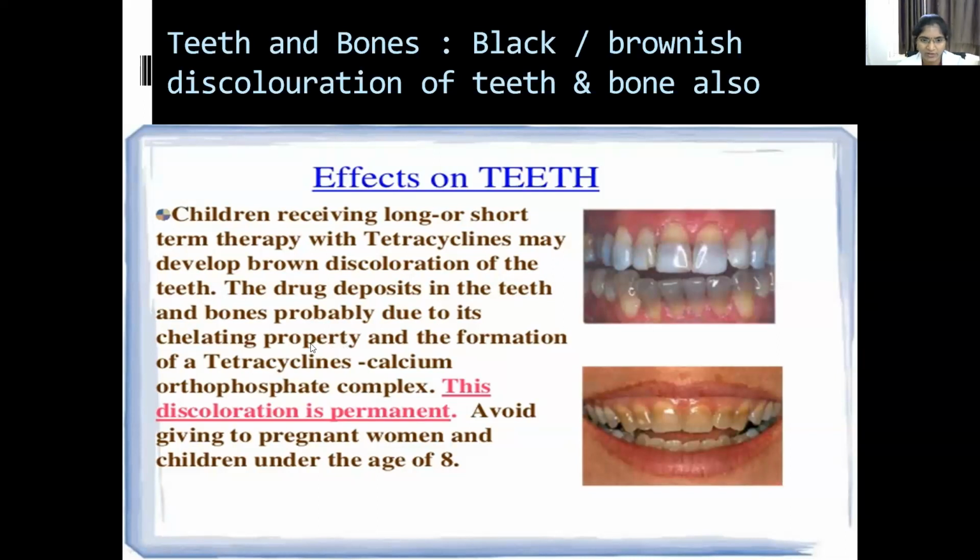The drug deposits in the teeth and bones probably due to its chelating property, which we discussed in the previous slide, and the formation of a tetracycline calcium orthophosphate complex, which is an insoluble complex. It will deposit on the teeth and bone. This discoloration of teeth is permanent. Avoid giving it. It is contraindicated in pregnant women and children under the age of 8.